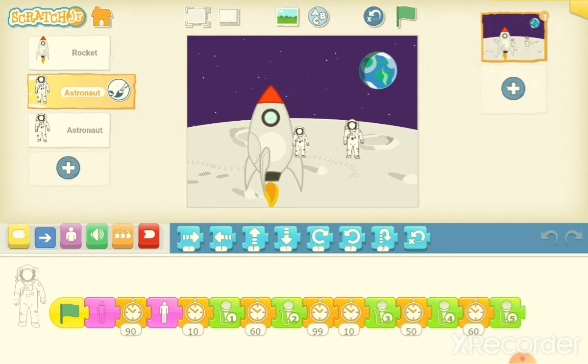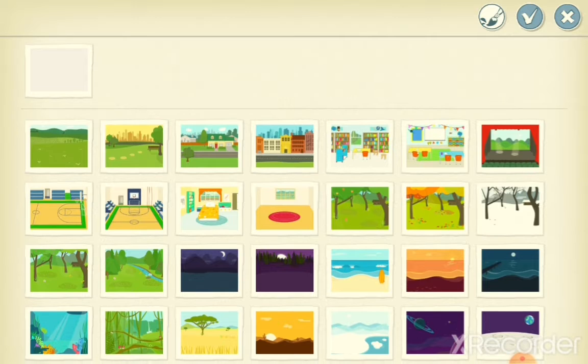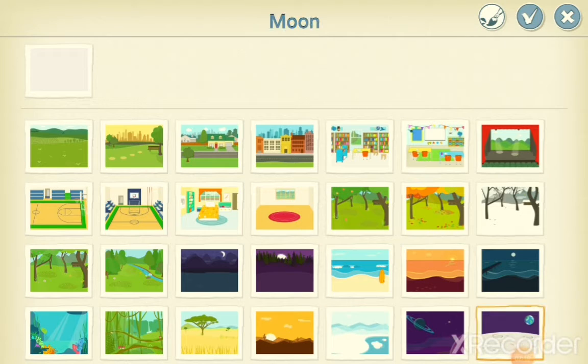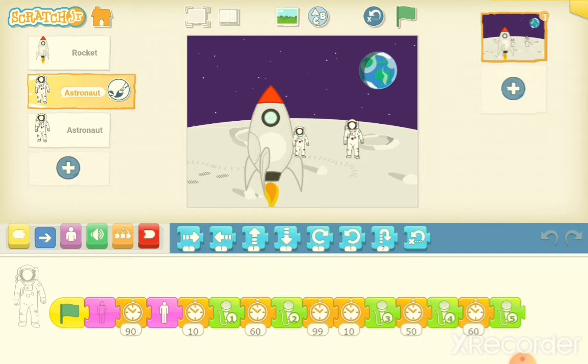Okay, and we have added the background, that is the moon. With the moon background, they have started a conversation, and the 2 astronauts come from the Earth, have landed on the moon and started the conversation.